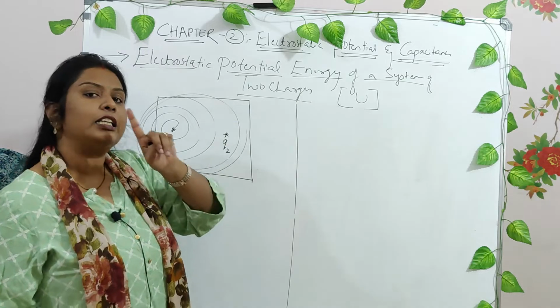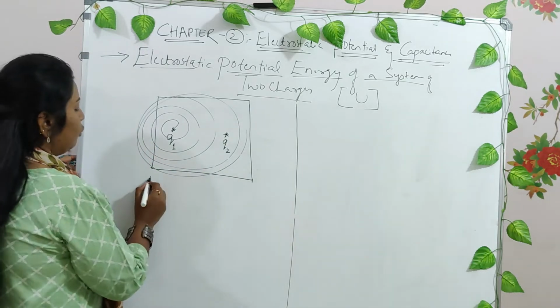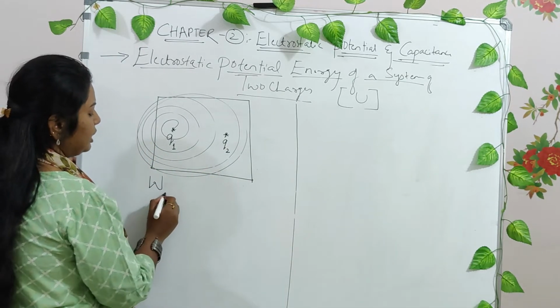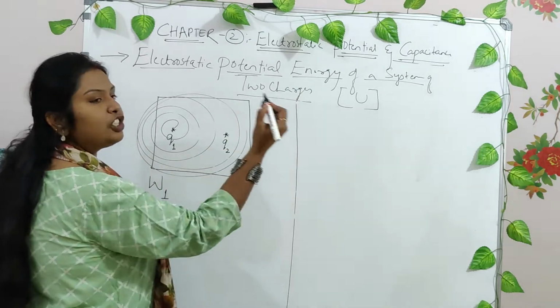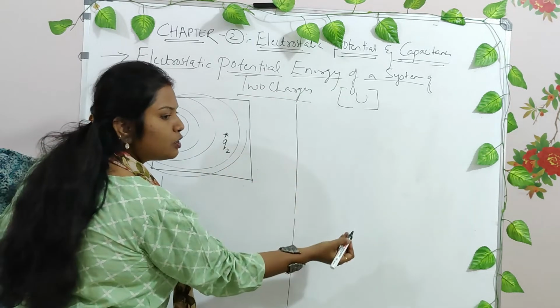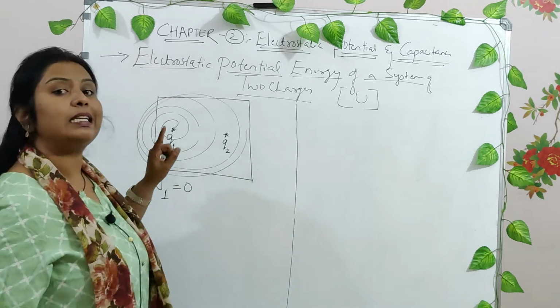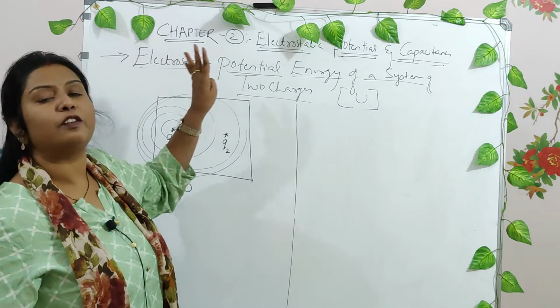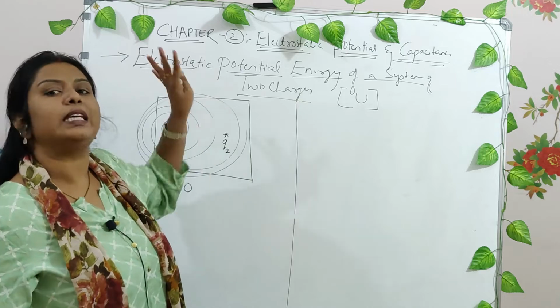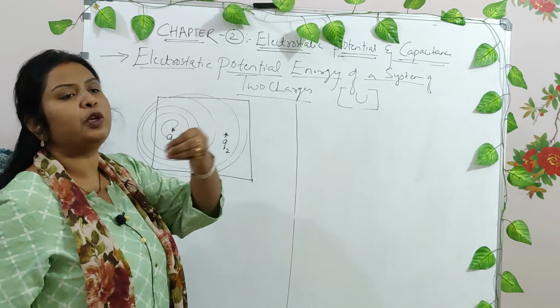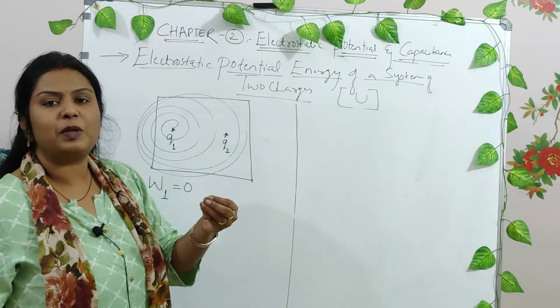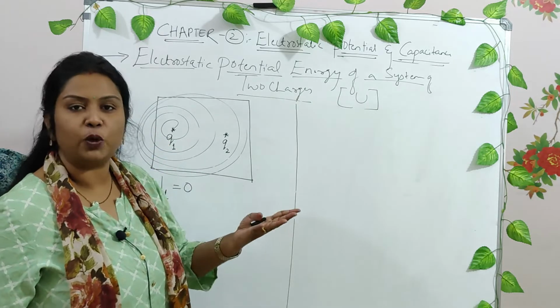Do you understand? Now please make a note. Work done in bringing, that is W1, in bringing a charge Q1 from a distance of infinity to this region will be equal to 0. Why? Because initially there was no energy, there was no field, there was nothing. It was an empty space, and hence you can move any point into the empty space, the work done will always be equal to 0, right?